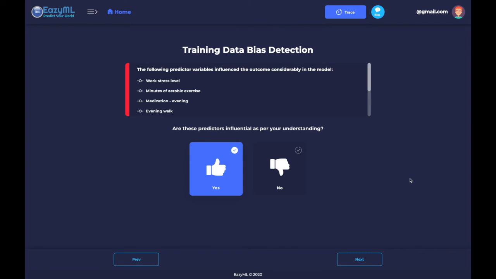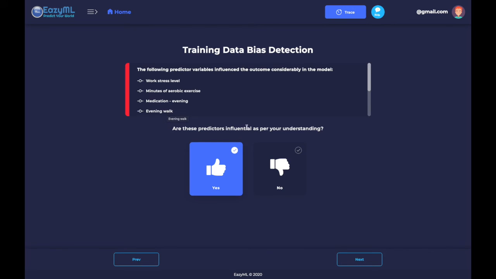So here we see that EasyML has given you training data bias detection. EasyML has performed feature selection, removing the frivolous predictors and isolating the influential ones. Your training data led EasyML to come up with this list of influential predictors: work stress level, minutes of aerobic exercise, evening medication, and evening walk.